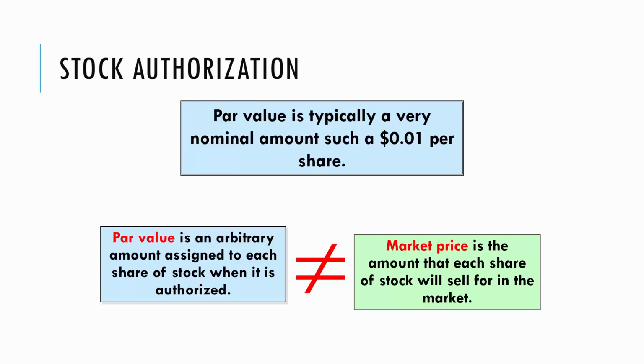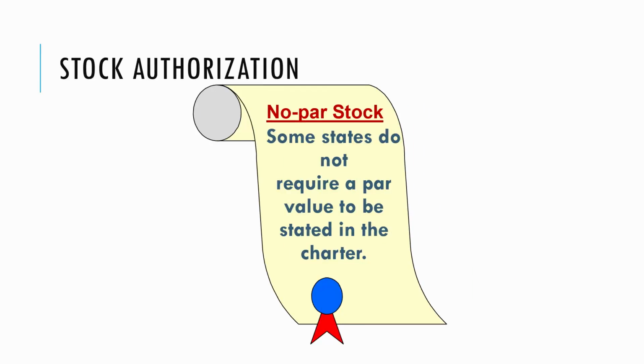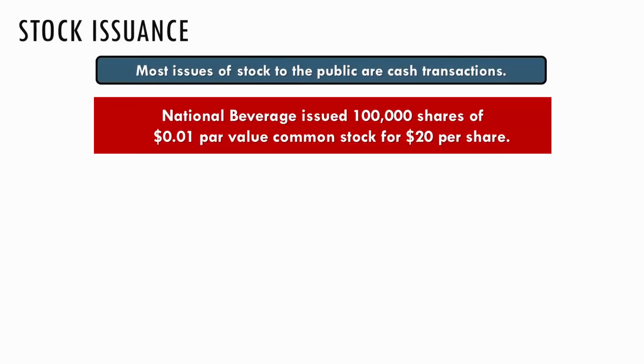Now, when we talk about stock splits and dividends, then we may discuss par value changes. But for now, just know that par value is an arbitrary amount, but we're going to need to know it when we start talking about the issuance of our stock. Some states do not require par when they have a charter or the corporation is authorized, and so we don't have to worry about it at all.